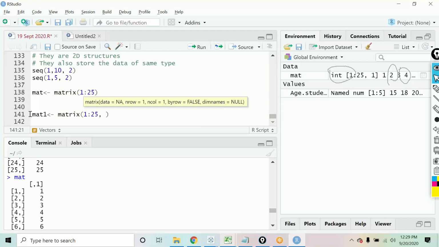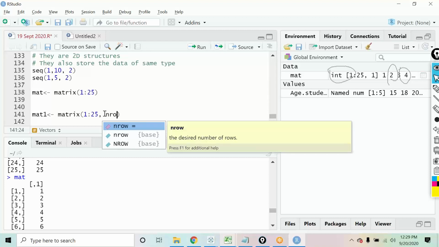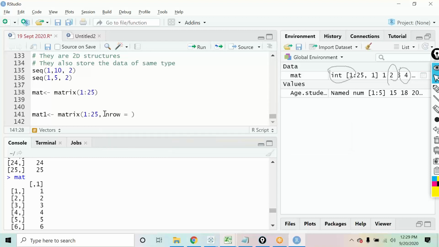I'll put a comma. You see there is a function that is coming, nrow. By default, number of rows and columns is put as 1 over there. So what I'll do is define nrow. nrow stands for number of rows. Now I am telling it I want 5 rows of data. I have defined in my function while creating the matrix that I want to have 5 rows of data in it. So if I now run this matrix, what is the type of matrix I should get?